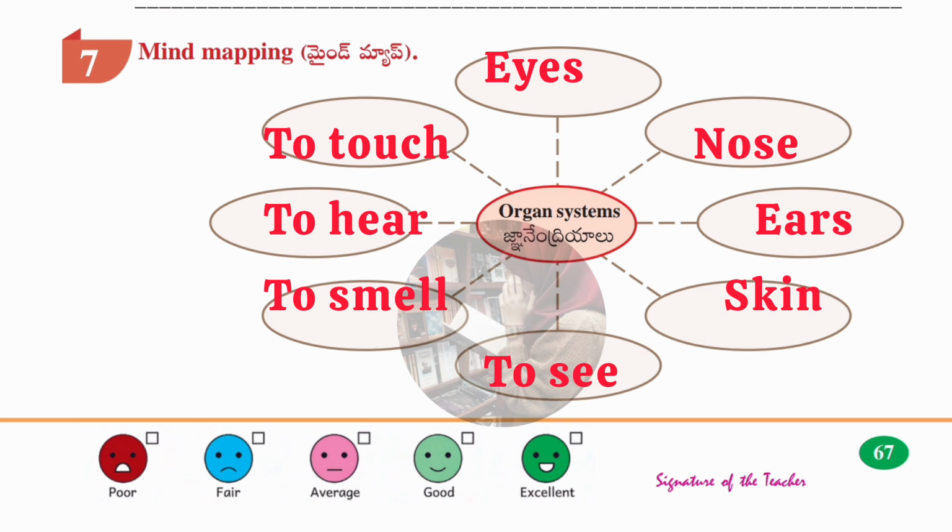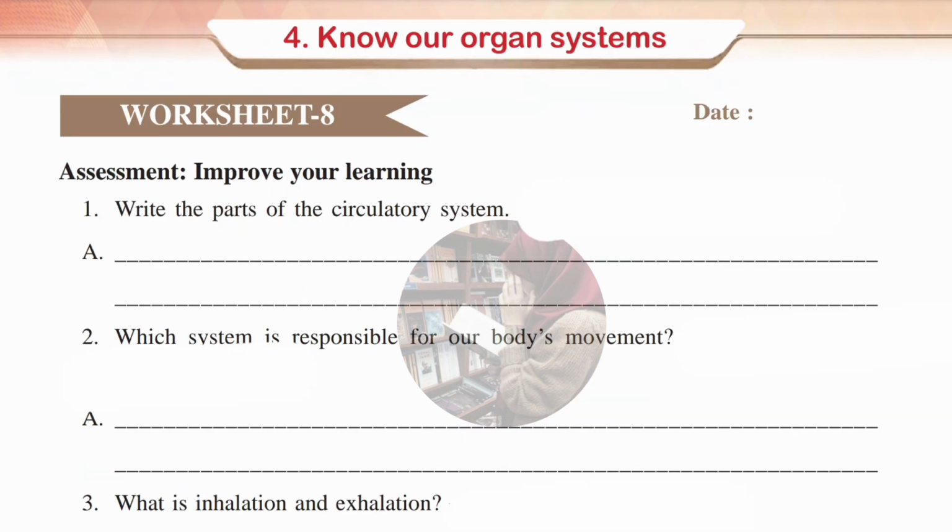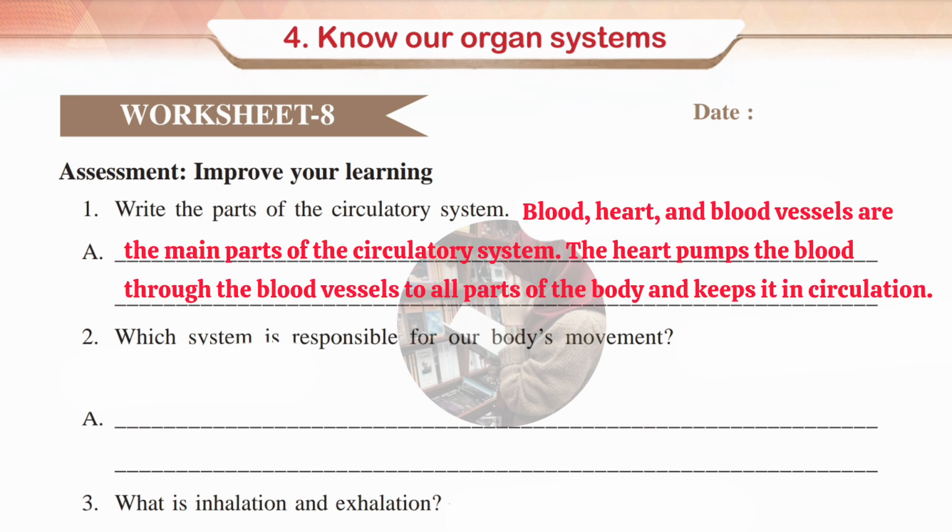Now we'll move to the next worksheet, that is worksheet number 8. Here we have given question and answers. So let's see. First question is, write the parts of the circulatory system. Answer: blood, heart, and blood vessels are the main parts of the circulatory system. The heart pumps the blood through the blood vessels to all parts of the body and keeps it in circulation.